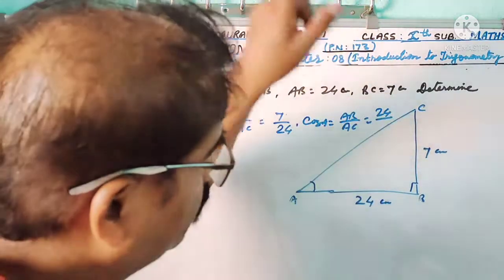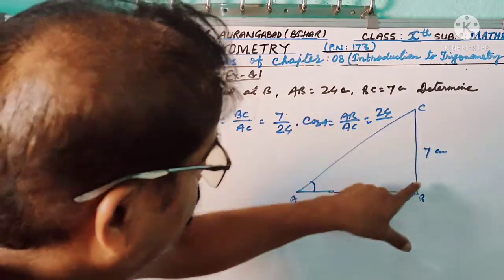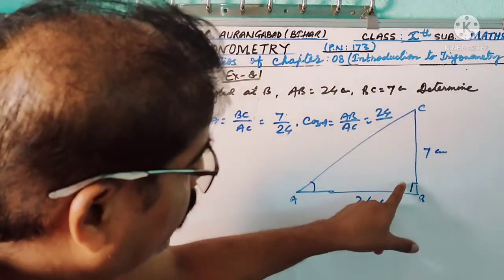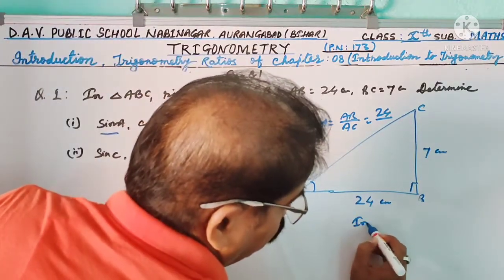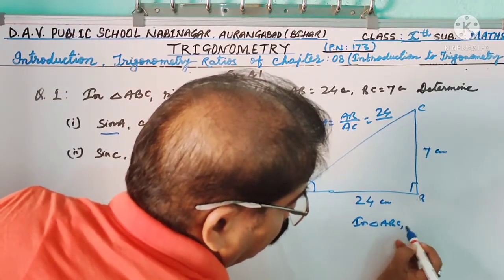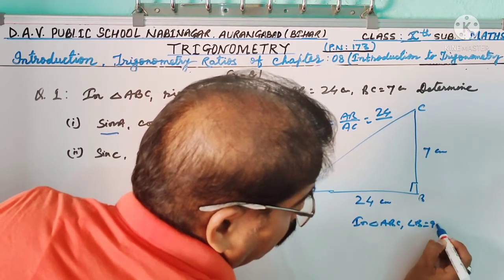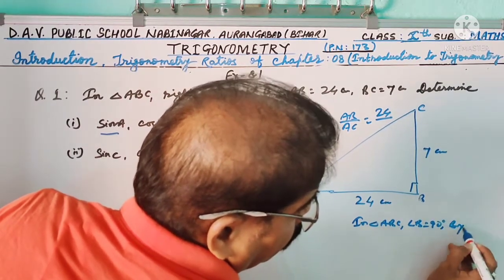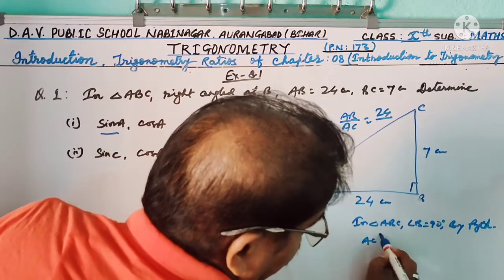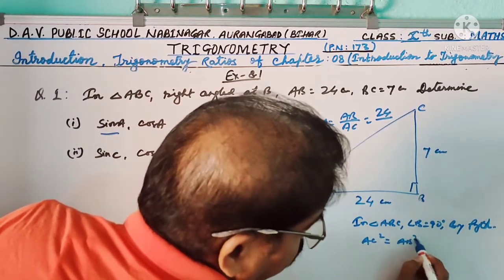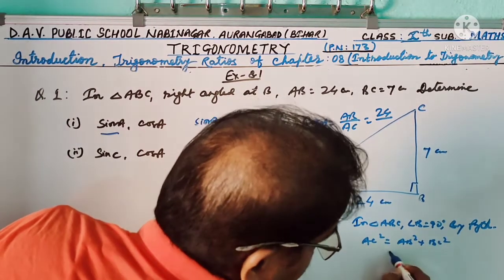So using Pythagoras theorem in triangle ABC, right angle at B, AC square equal to AB square plus BC square.